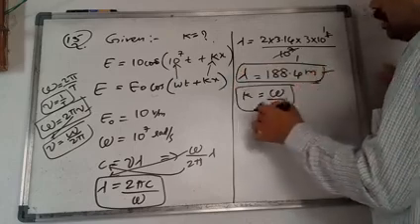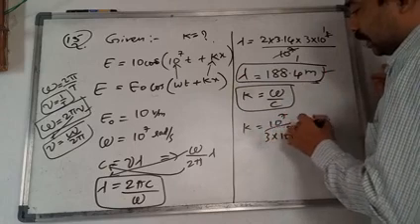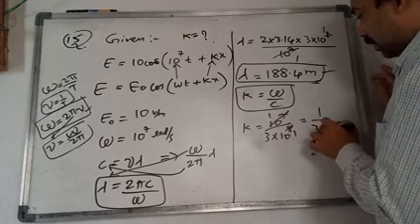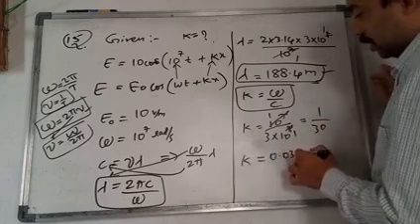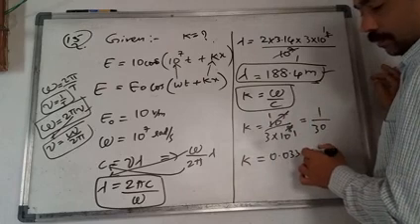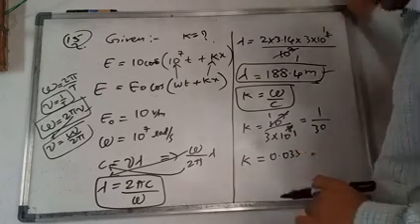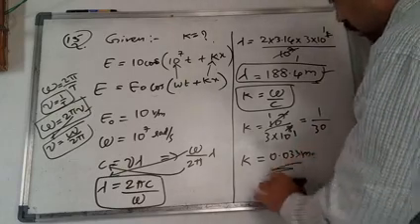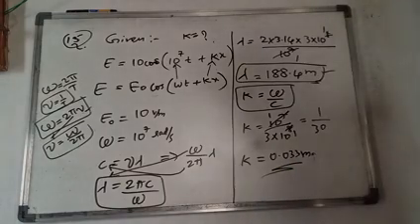For k, we want 10 to the power of 7 by 3 into 10 to the power of 8, so the 10 powers cancel, and 1 by 30 you will get. That is nothing but k is equal to 0.033, it goes on, so we stop at 0.033 per meter. Like this we can find the values.